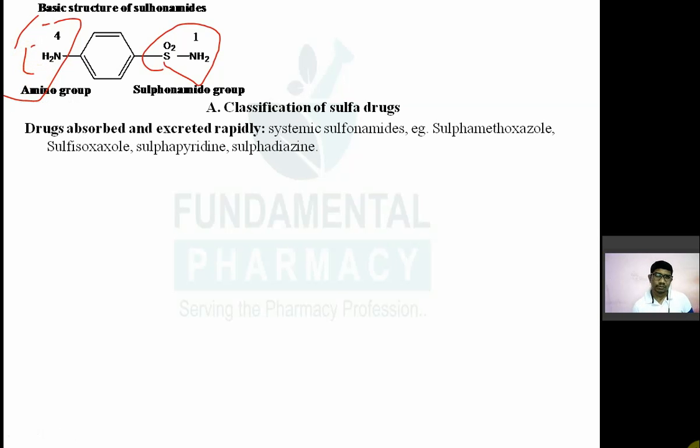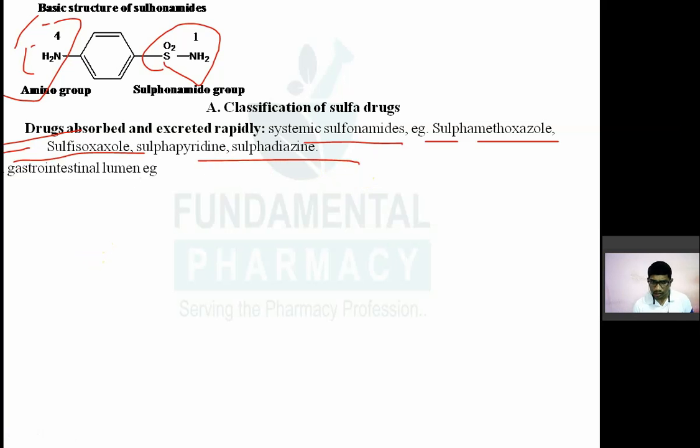The first class is the drugs which are absorbed rapidly and excreted rapidly. Their absorption is quick and their elimination is also quick. So mostly they are used for systemic infection, known as systemic sulfonamides. For example, sulfamethoxazole, sulfisoxazole, sulfapyridine, sulfadiazine. You can take them orally. They are not used topically. They are used for systemic infection.